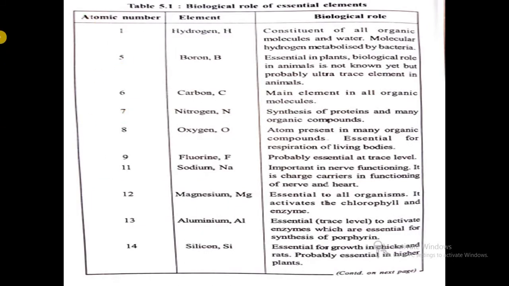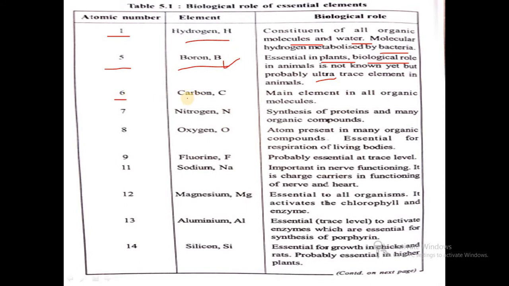Then, as per multiple choice questions and exams, we will first see the biological role of some essential elements. First element, atomic number 1, hydrogen. What is the biological role? It is a constituent of all organic molecules, and water is made up of hydrogen, and molecular hydrogen is metabolized by bacteria. Then atomic number 5 is boron. Boron is essential in plants. Its biological role in animals is not clearly known, but an ultra trace quantity is present in animals. So boron is essential for plant purposes.